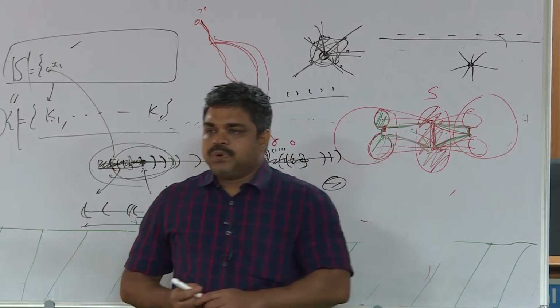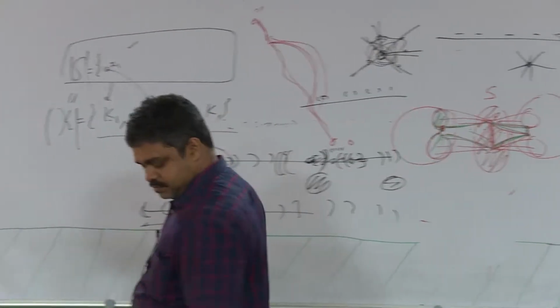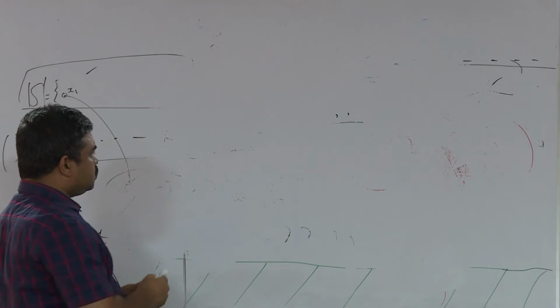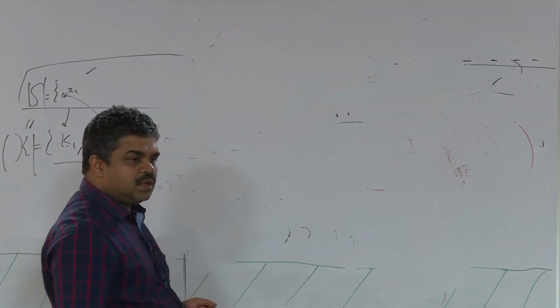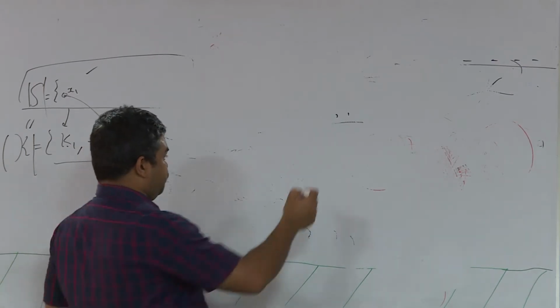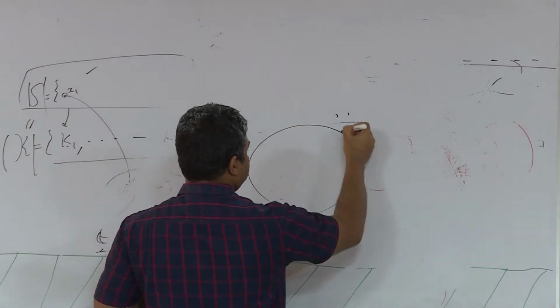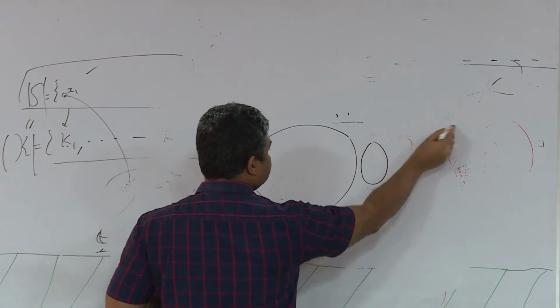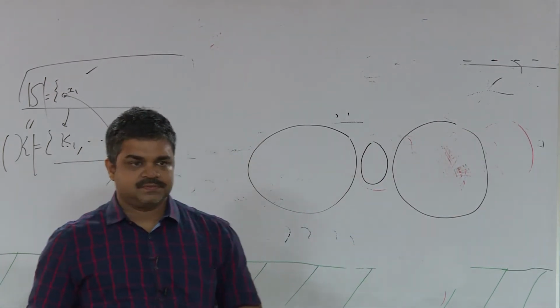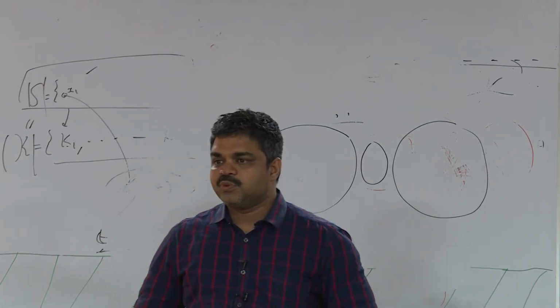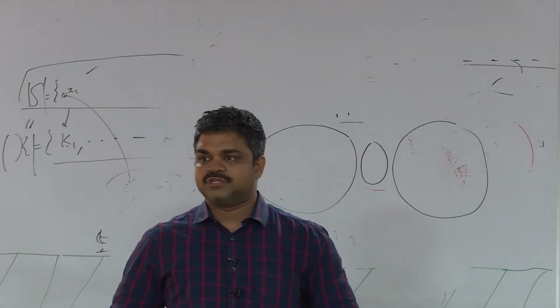Now this thing is, you take one chordal graph and consider a separator of that. Maybe this is a separator and it separates at least two components, maybe more components. But you may say that some chordal graphs may not have separator.